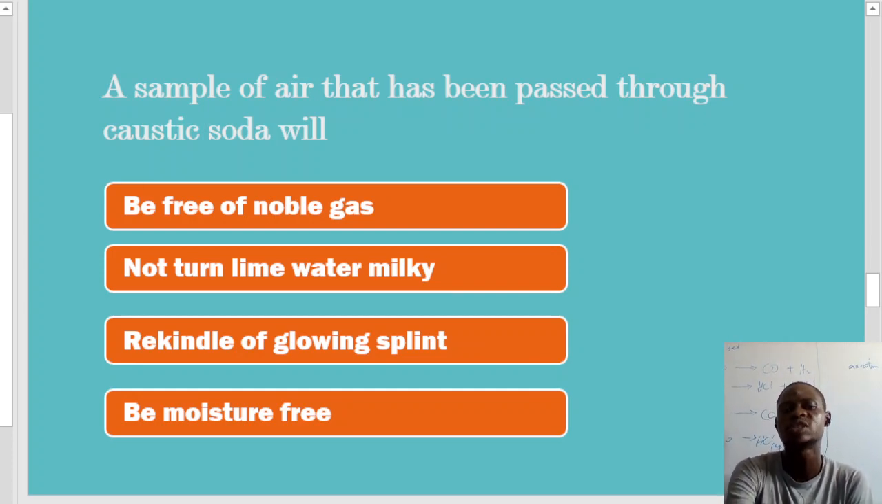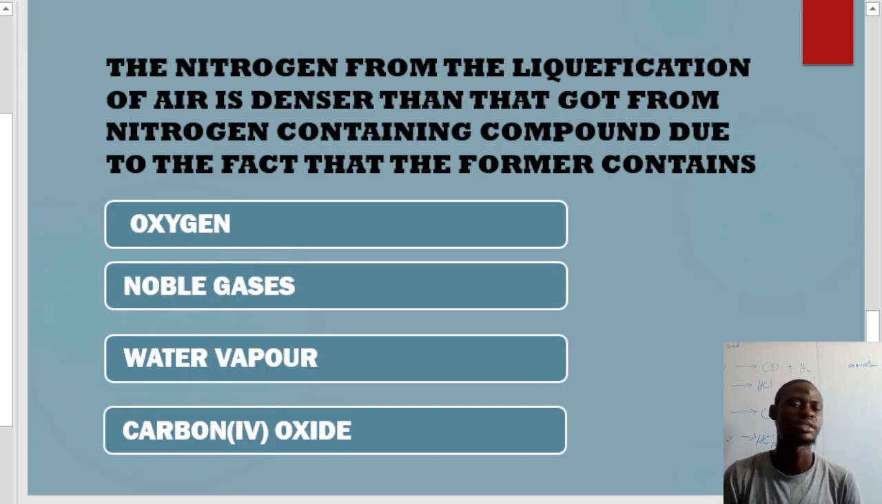Now look at this. Recurrently of glowing splint. This is for oxygen. Since oxygen will pass, oxygen will not be trapped altogether, then it will be rekindled. Another thing is that it will be moisture free. Moisture will be free from it altogether. That is it. Now let's go on to the next question, which is this.